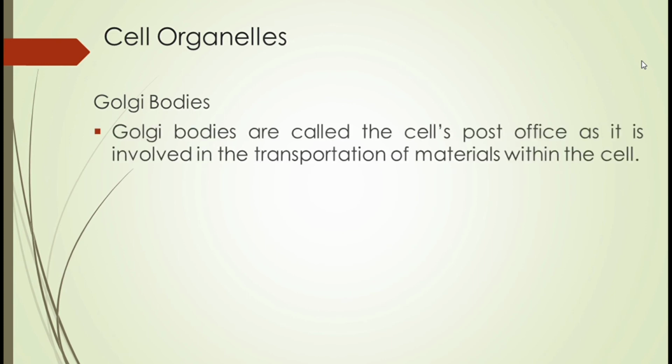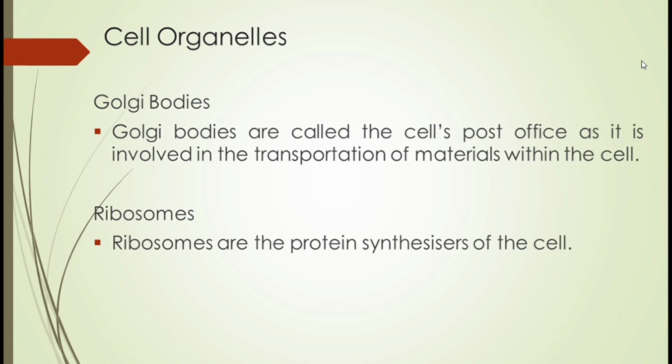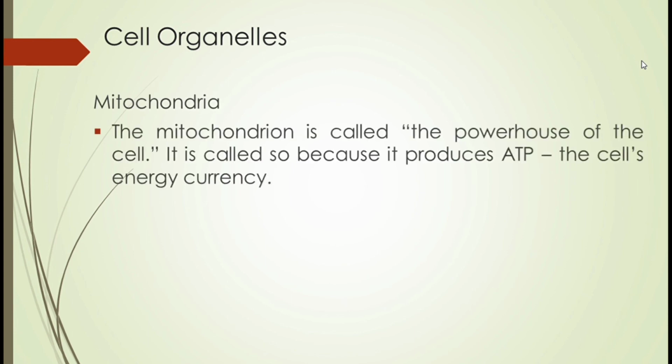Next will be Golgi bodies. Yung Golgi bodies po are called the cell's post office as it is involved in the transportation of materials within the cell. Next will be the ribosomes. Yung ribosomes po are the protein synthesizers of the cells. Next will be the mitochondria. The mitochondrion, which is the singular term for mitochondria, is called the powerhouse of the cell. It is called so because it produces ATP, which is the cell's energy currency. Kung wala pong mitochondria, yung mga cell po hindi po makapag-function properly.